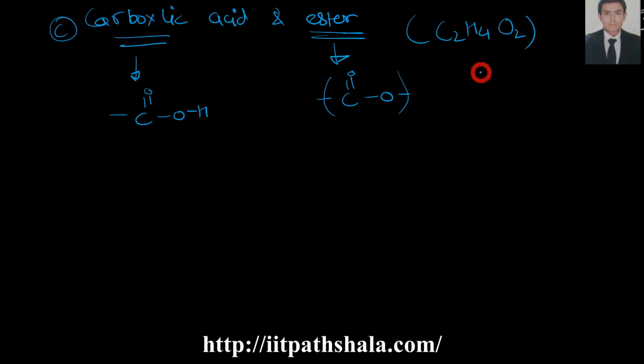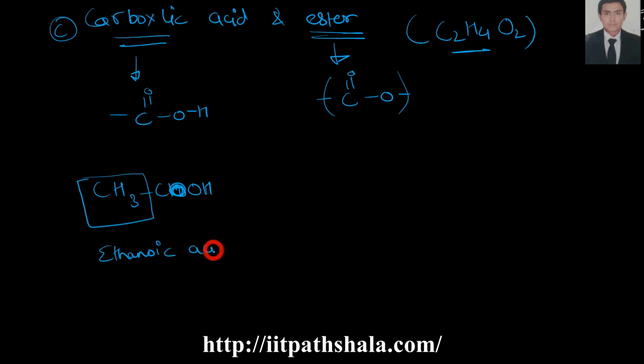If I have to make the carboxylic acid isomer, I can make it as COOH. Because I've used 2 oxygen, 1 hydrogen and 1 carbon, I'm left with 1 carbon and 3 hydrogen, which is just a methyl group. So this compound is ethanoic acid.